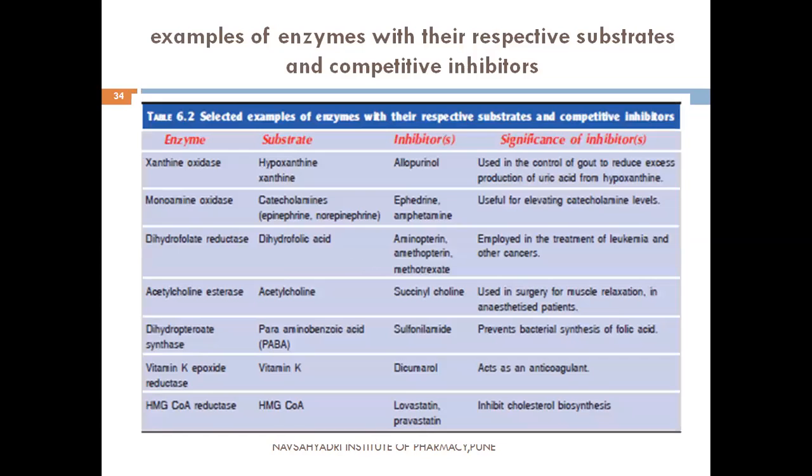These are certain examples of competitive inhibitors and the enzymes which they inhibit. The first example is xanthine oxidase. This enzyme is inhibited by the inhibitor allopurinol, where the real substrate is hypoxanthine or xanthine. Then ephedrine and amphetamine act as inhibitors for monoamine oxidase, where the real substrates are catecholamines, that is epinephrine or norepinephrine. Likewise, these inhibitors competitively inhibit these enzymes in the presence of these substrates.